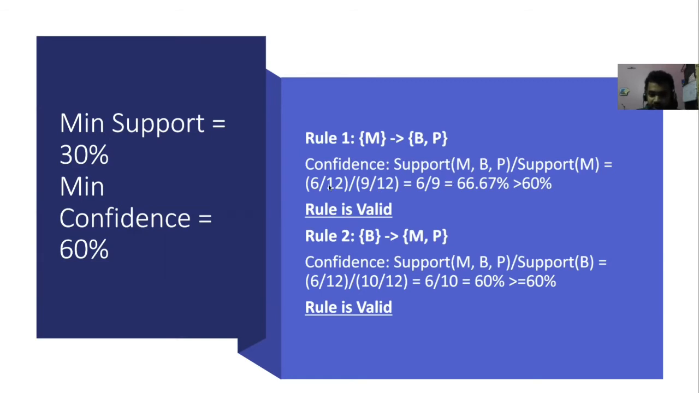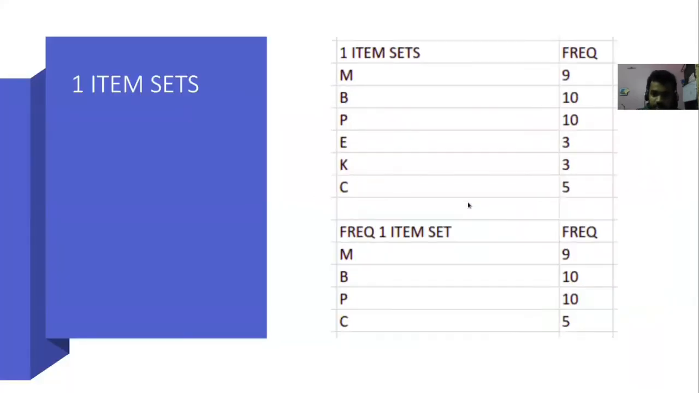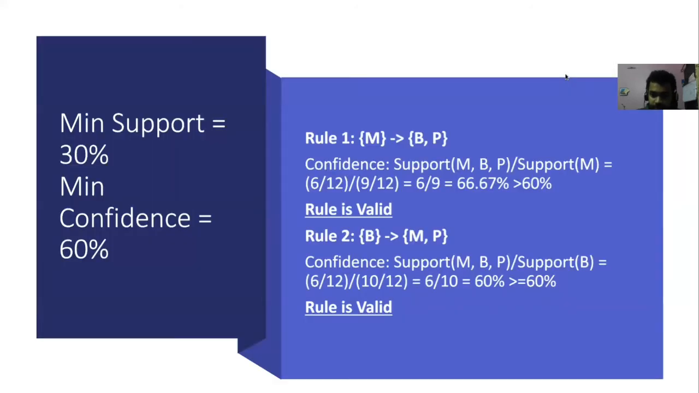Support of MBP is 6 by 12 because MBP appears 6 times, and 12 is used for finding the support. Then support of M is the frequency of M divided by the total number of transactions. The frequency of M is 9, so we see 9 by 12. So we get 6 by 9, which is 66.67%, which is greater than 60%, the minimum confidence level. So this rule is valid: M tends to B comma P is valid.